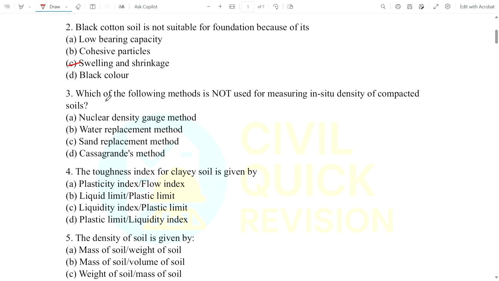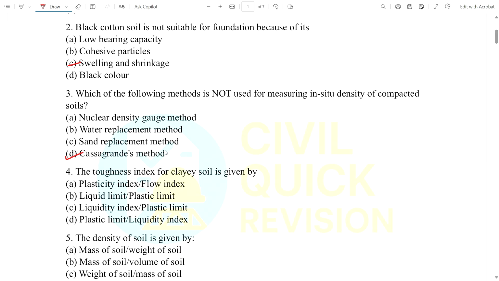Come to question number 3. Which of the following methods is not used for measuring the in situ density of a compacted soil? Option 1 is the nuclear density method, or the water replacement method, or the sand replacement method, or the Casagrande method. Option D is correct, because the Casagrande method is not used for in situ density of a compacted soil. It is used for the Atterberg limits, mainly for water content.